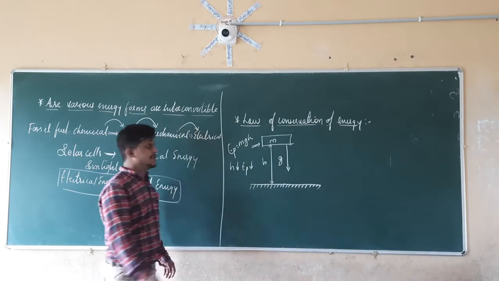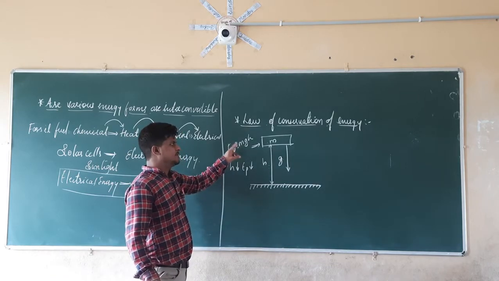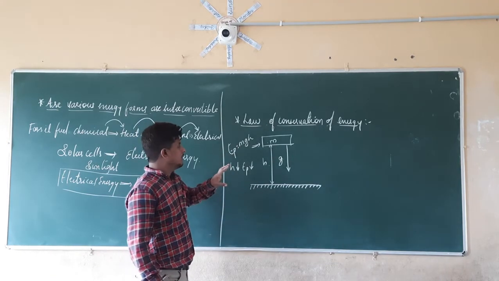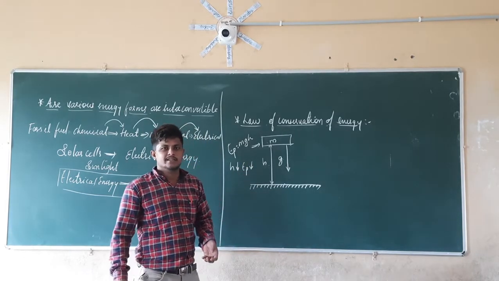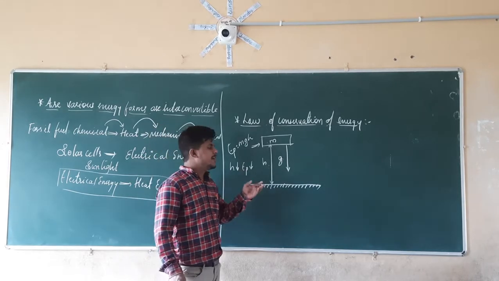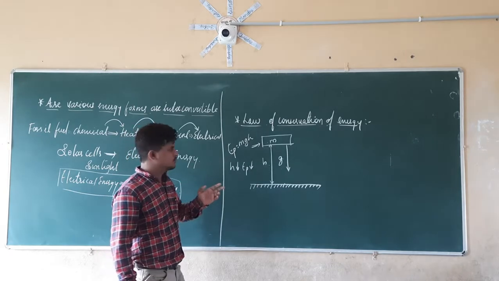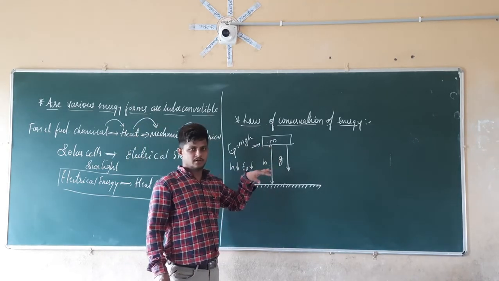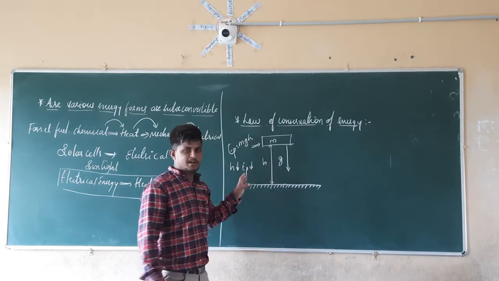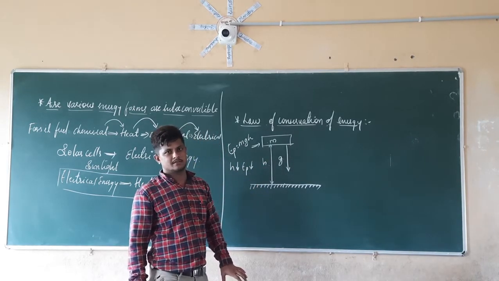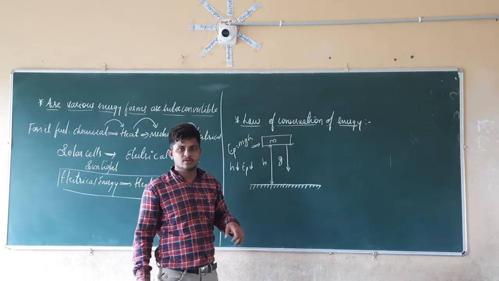It is also going to get reduced. So starting, it has the mgh energy, the maximum energy. When it starts to fall towards the ground, it is losing its energy. So where is that energy going? We already know that energies are interconvertible. If the object is falling towards the ground, which has some potential energy, as height decreases, the potential energy of that object is also going to decrease. So where does that energy go?